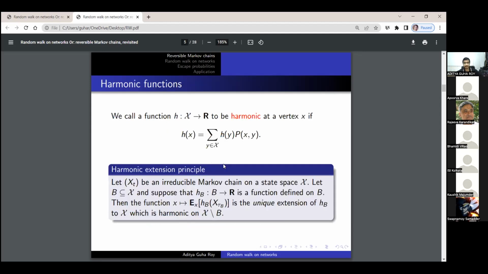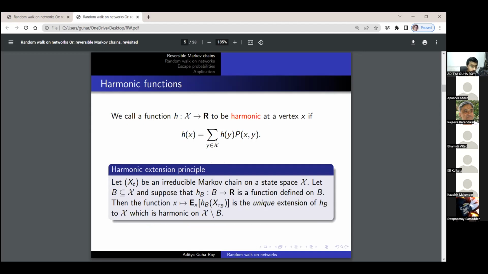All right. So now, since we have seen quite a few examples of reversible Markov chains, without further ado, I'll move on to the main crux of this talk, which is random walks on networks. Before that, I'll have a very short discussion of harmonic functions.